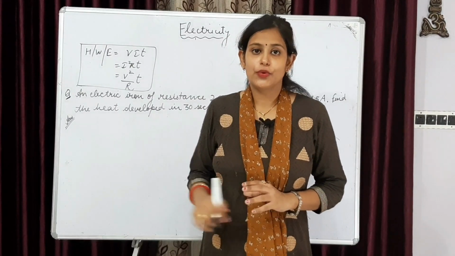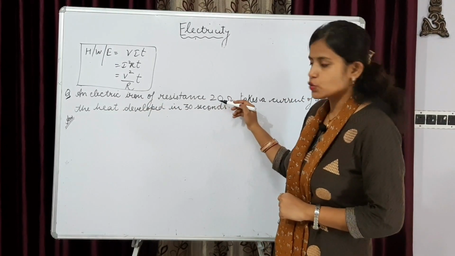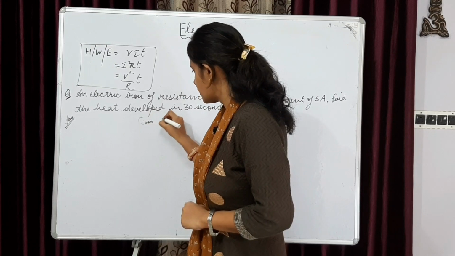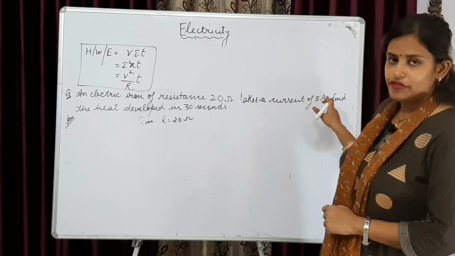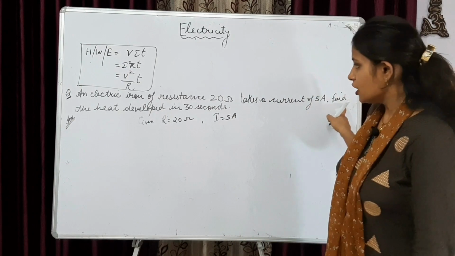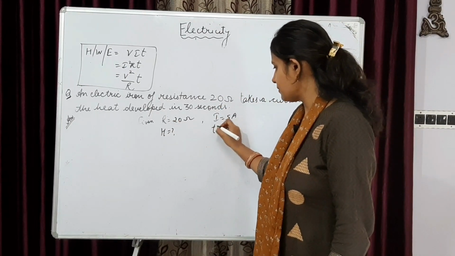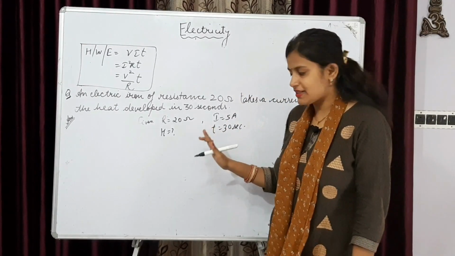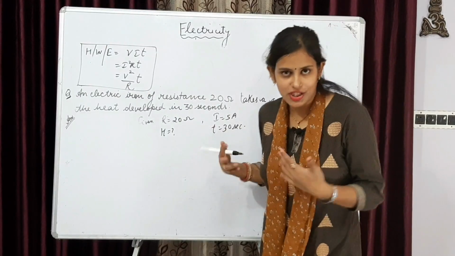Let's do a numerical to understand the formula. The question is: an electric iron of resistance 20 ohm takes a current of 5 ampere. Find the heat developed. First we have to write the given. Resistance is given as 20 ohm. Current given is 5 ampere. Heat is being asked here. Time given is 30 seconds. Everything is present in SI units: resistance in ohm, current in ampere, time in seconds. Very good. We should be very happy if such a question comes.